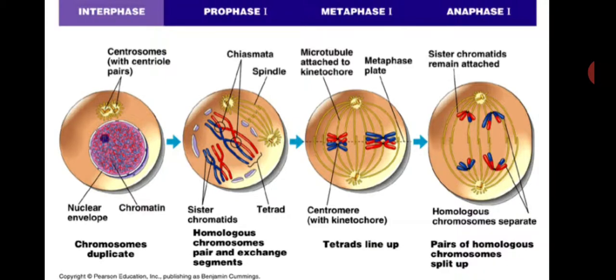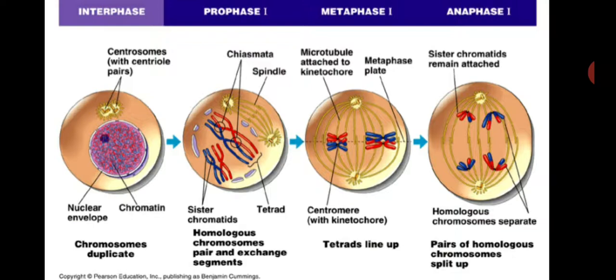So out of the total chromosomes, half of the chromosomes can be drawn to one pole, and the other half can be drawn to the opposite pole.